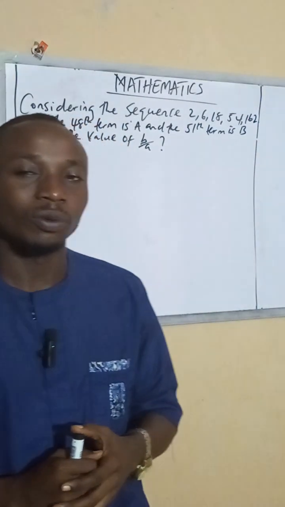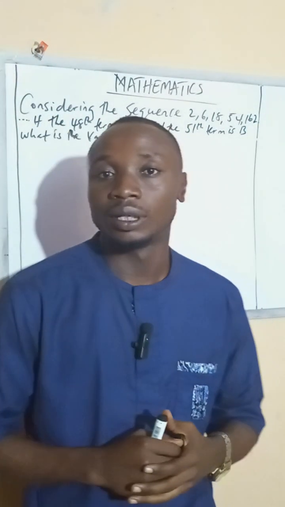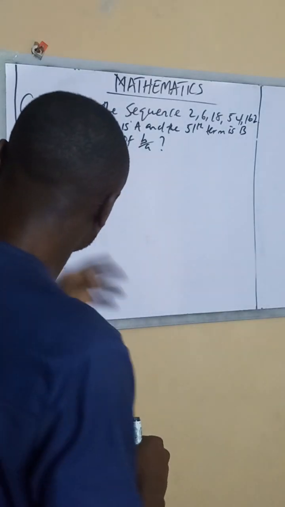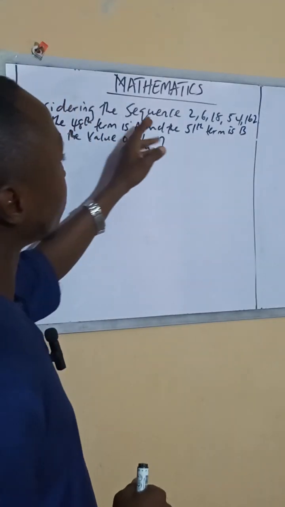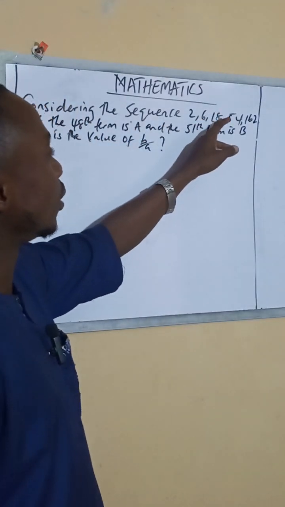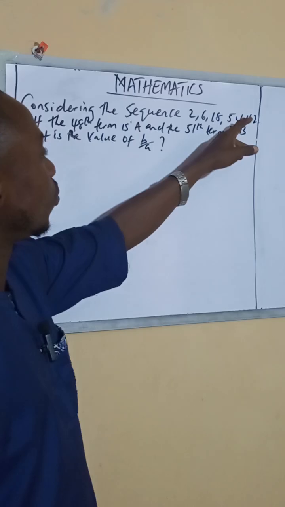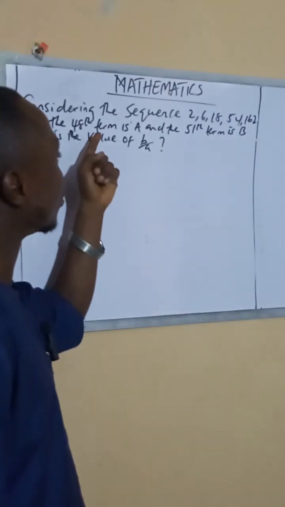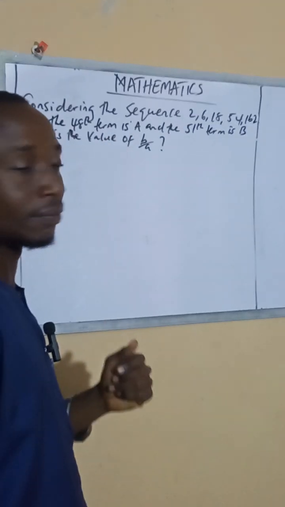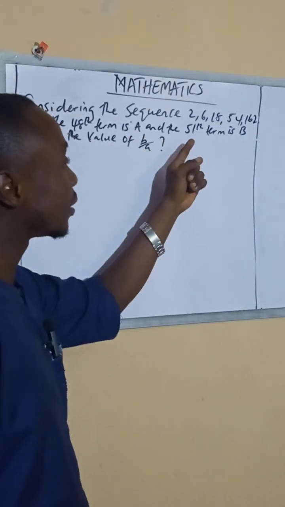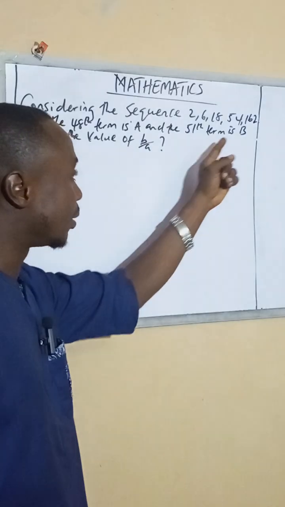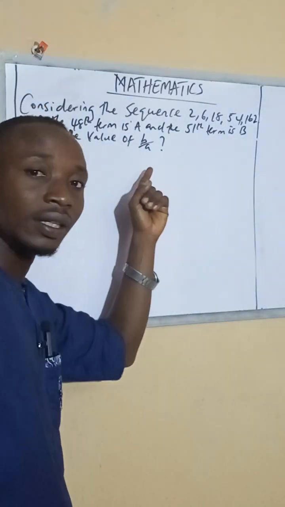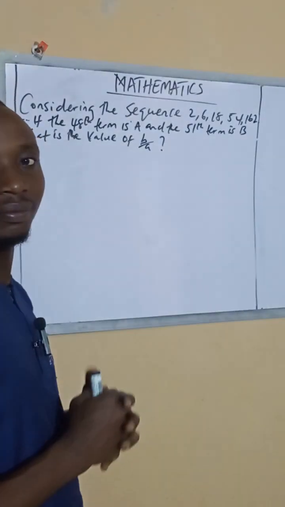Today we want to solve one question that is on the board, and let us look at what it is saying. The question says, considering the sequence 2, 4, 18, 54, 162, if the 48th term is A and the 51st term is B, what is the value of B divided by A?